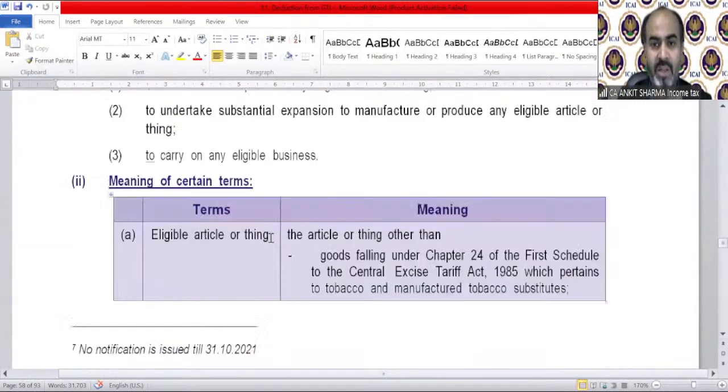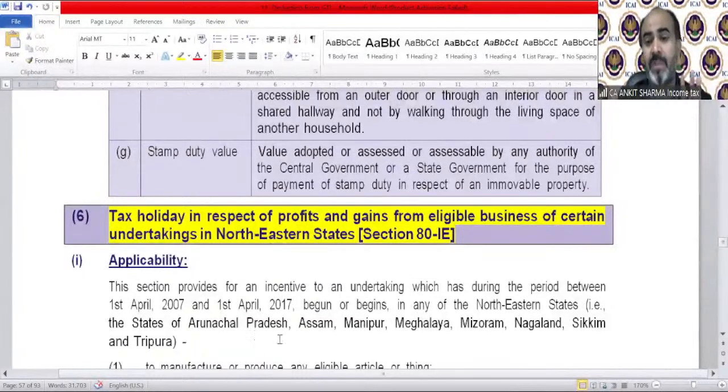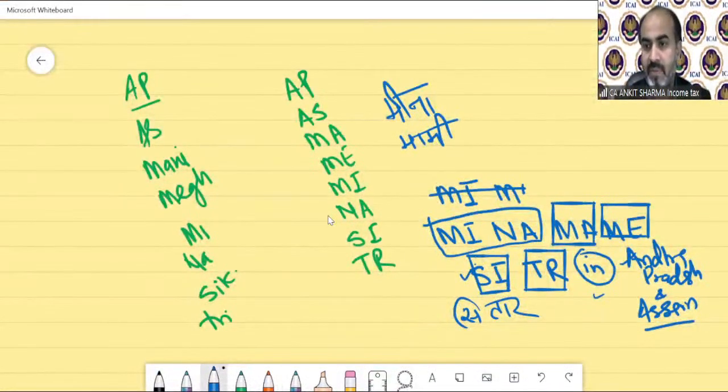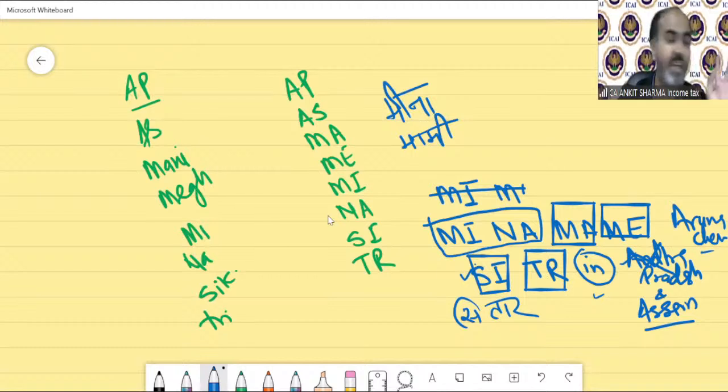It's not Andhra Pradesh, I guess. It's Arunachal Pradesh. Yes, my bad, of course. Let me correct it. It's Arunachal Pradesh. Yes, sorry. Correct. Now our term will be like Meena Mami sitar in Arunachal Pradesh. Thank you to whoever just corrected it. Very nice. Back to the notes. Of course, Arunachal Pradesh.